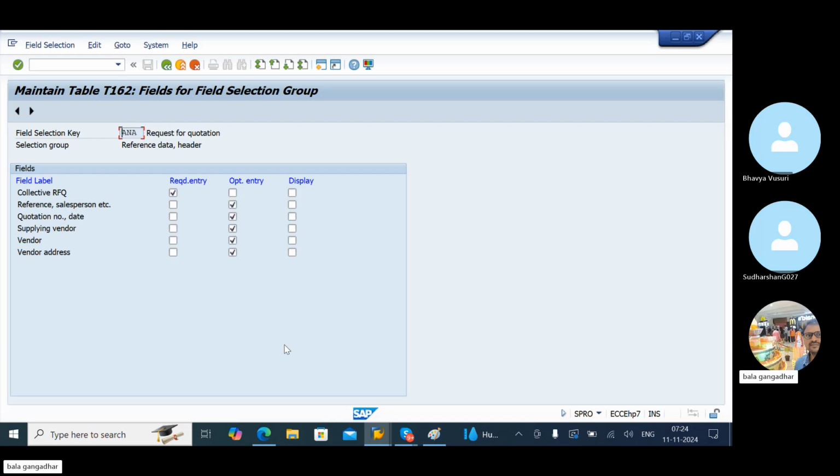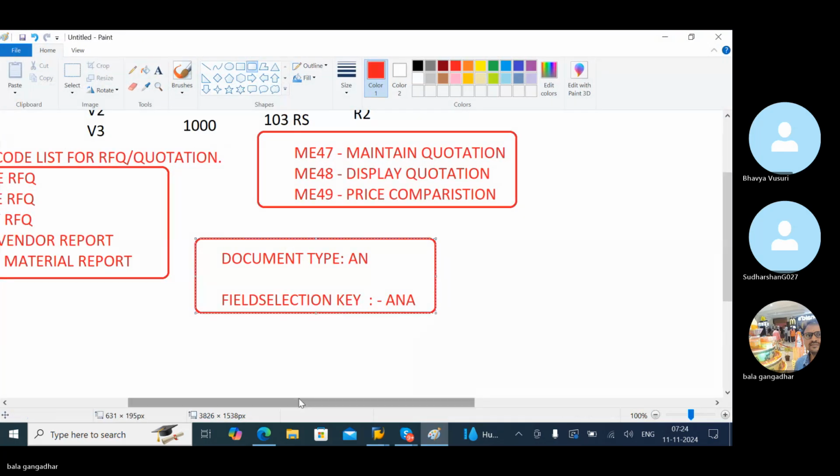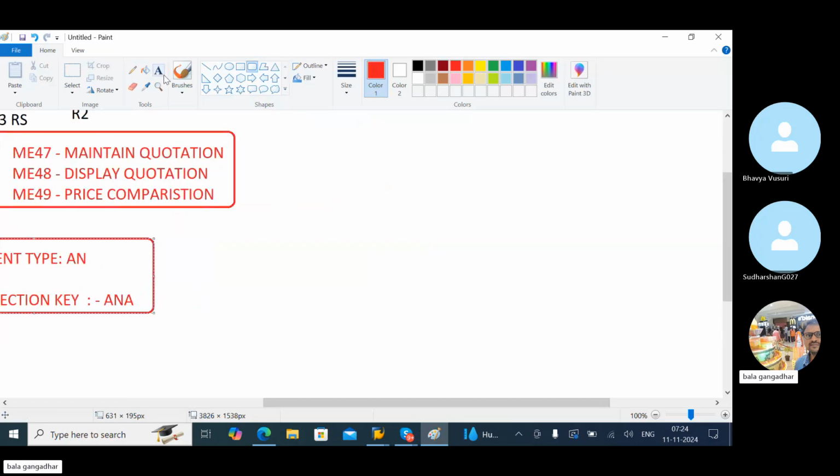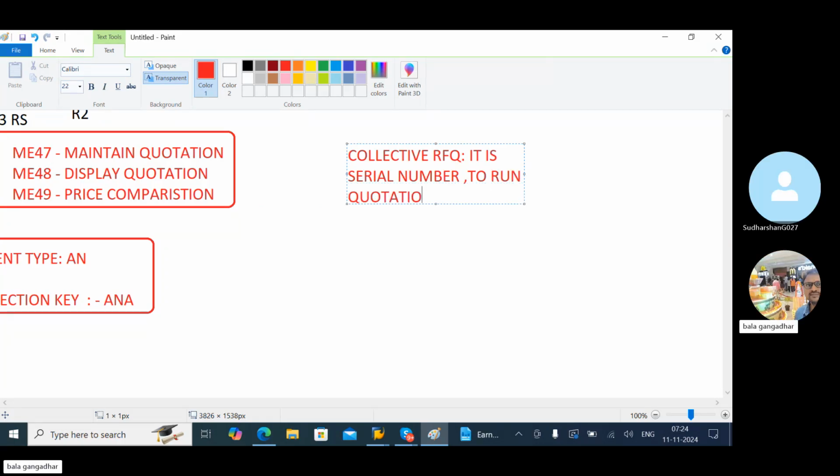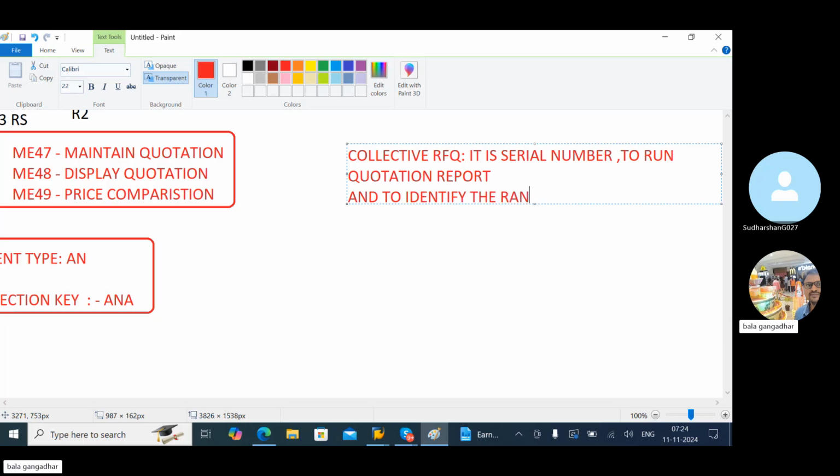Collective RFQ means, write down the definition. Very important question. Without collective RFQ number, there is no RFQ. Collective RFQ is a serial number to identify, to run the quotation report, and to identify the rank.